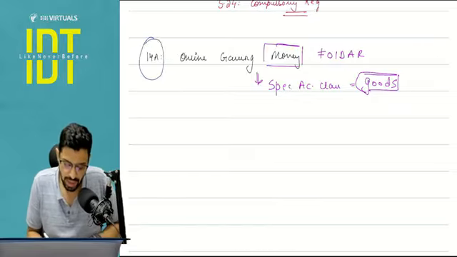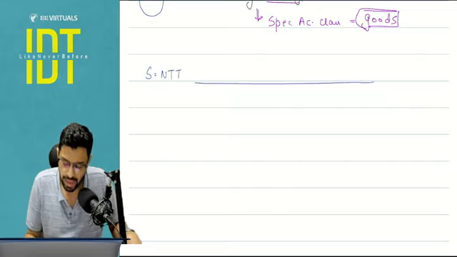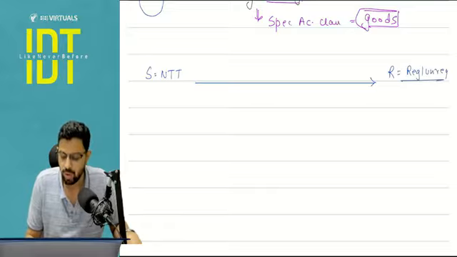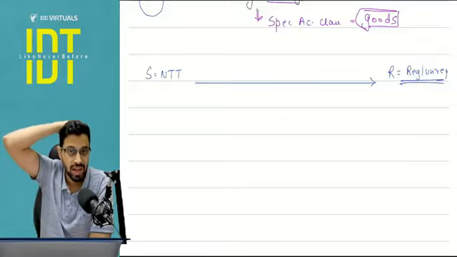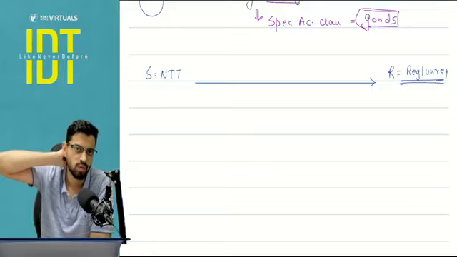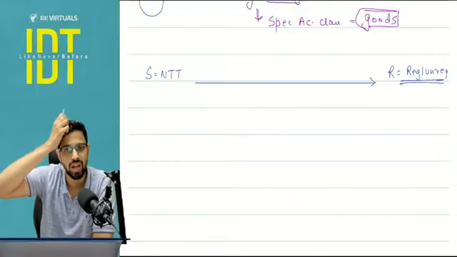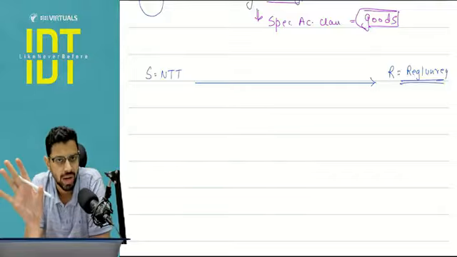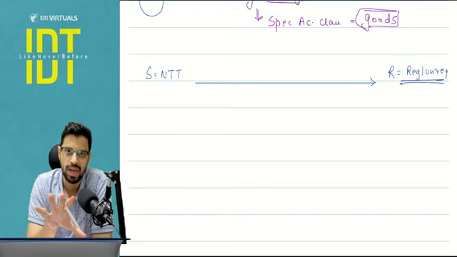Now here what section 14A says is that if a supplier is in non-taxable territory and he is supplying online money gaming to a recipient in India, this recipient can be registered or unregistered. I don't care. Sir, why don't I care? Because unlike in OIDAR, where if the recipient happened to be a registered person, then RCM would have been applied, here there is no such provision. In the goods table that we covered for RCM FCM, we didn't cover any such case of import of goods. In fact, the entire import of goods matter is handed over to the customs law. Yes, online money gaming is not handed over.